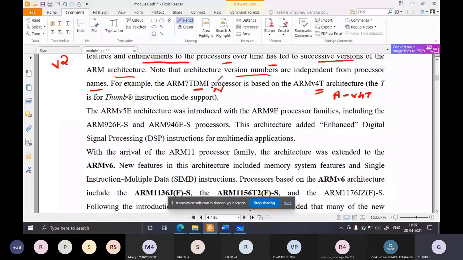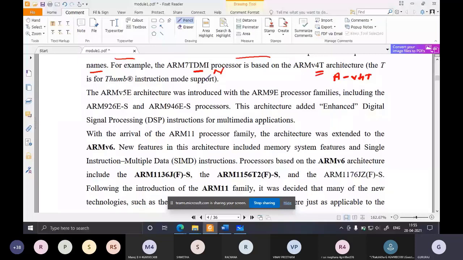After version 4, then comes version 5E, so ARM version 5E. This is the architecture name. It was introduced, and in this architecture version, the devices that were introduced were ARM9E, so this is the name of the device, and ARM946E-S.